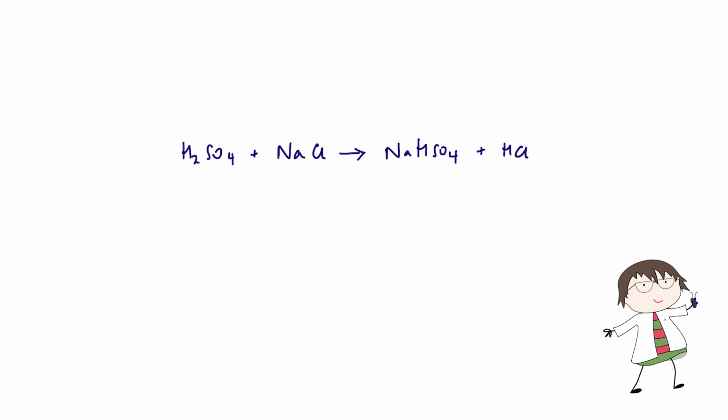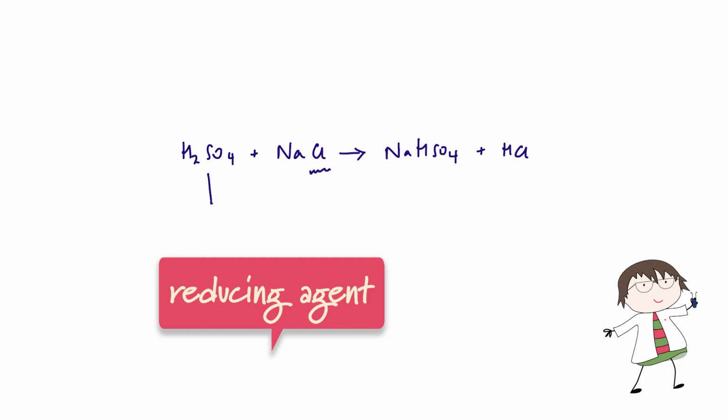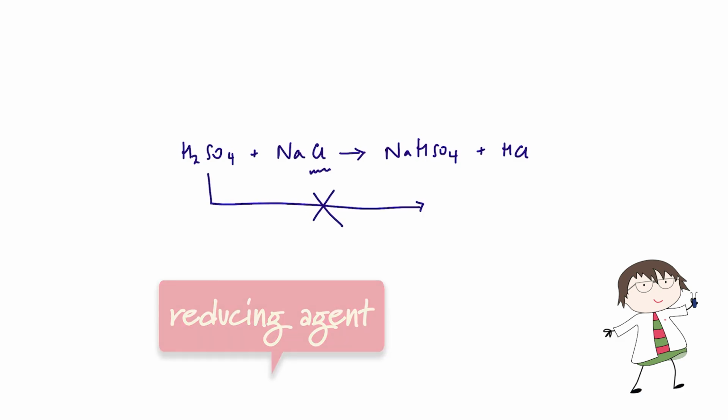So what about chloride ions? Well, chlorine is a relatively strong oxidizing agent, so chloride ions are relatively poor reducing agents. In fact, if we drop concentrated sulfuric acid onto sodium chloride, we make sodium hydrogen sulfate and HCl. But the chloride ions are not strong enough reducing agents to reduce the sulfur. So there's just one reaction going on here.